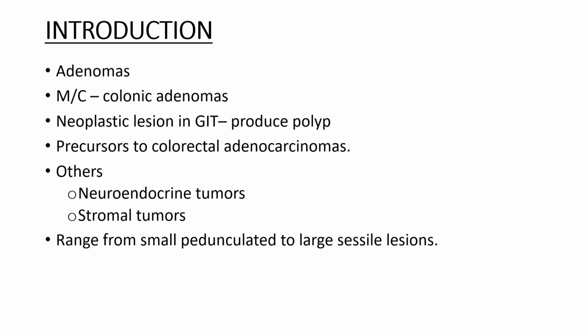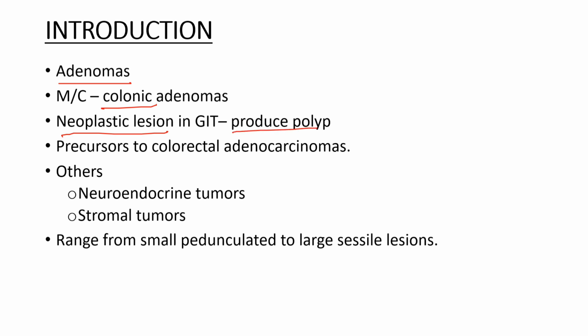Now let's see the introductory part. These neoplastic polyps are adenomas. What are these adenomas? These are harmless benign growths. But it's not that these are obviously harmless. Sometimes they may transform into malignant tissue, like the colonic adenomas and some pituitary adenomas also. When there is no medical or surgical intervention, these can transform into neoplastic lesions in the GIT and can produce a polyp.